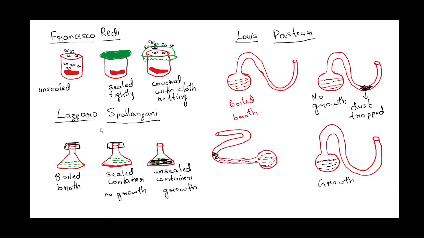The second scientist who supported biogenesis theory was Lazzaro Spallanzani. What he did was he took two flasks with broth in them. He boiled the broth. The first flask he sealed, and the second flask he did not seal. The second flask, because it was unsealed, came into contact with the air, and there was some growth seen in the flask.